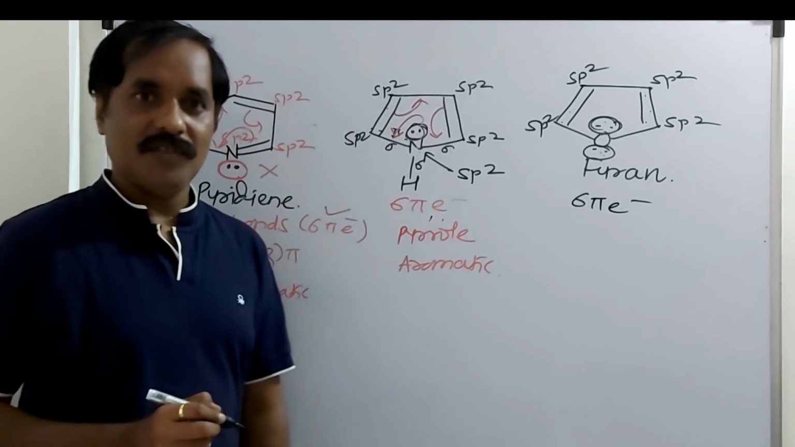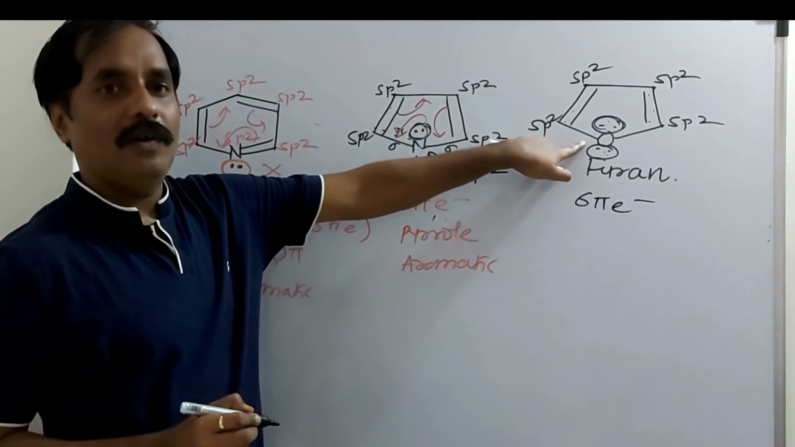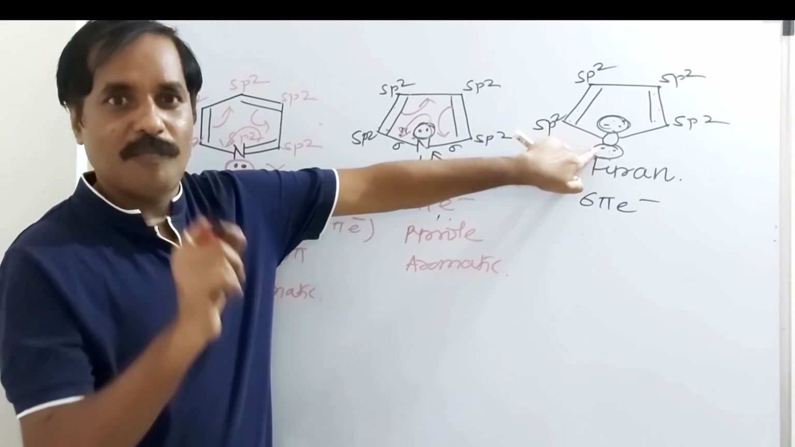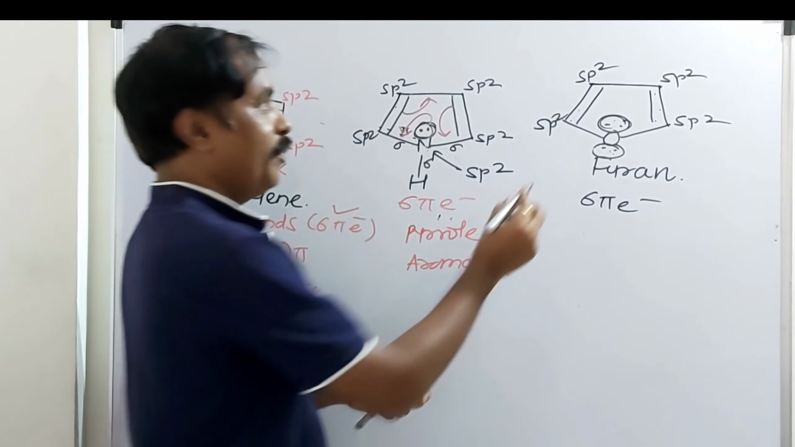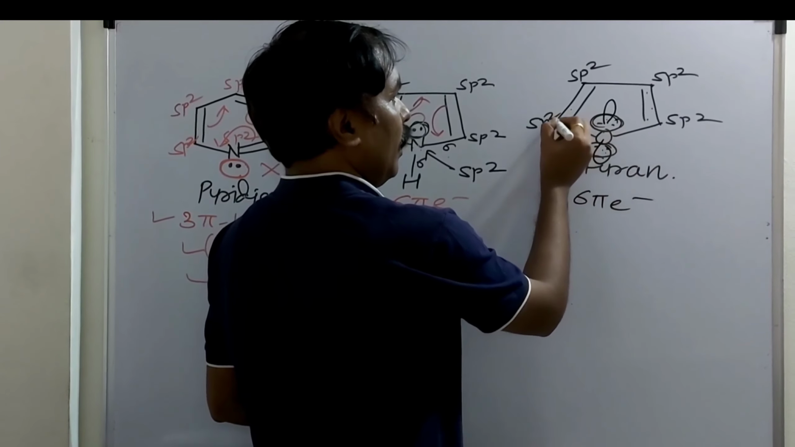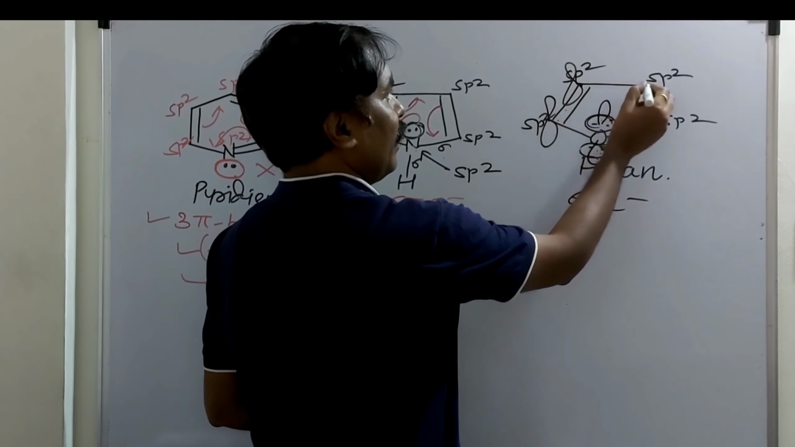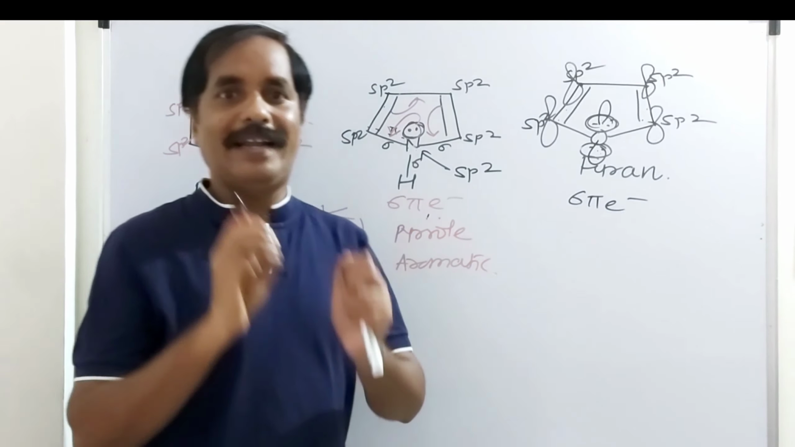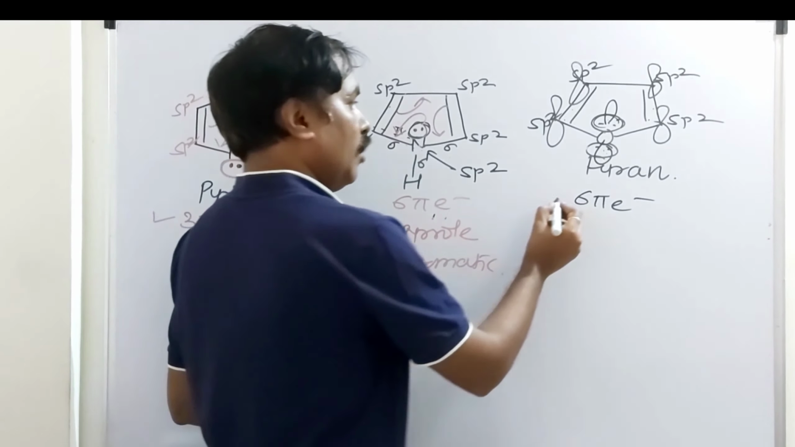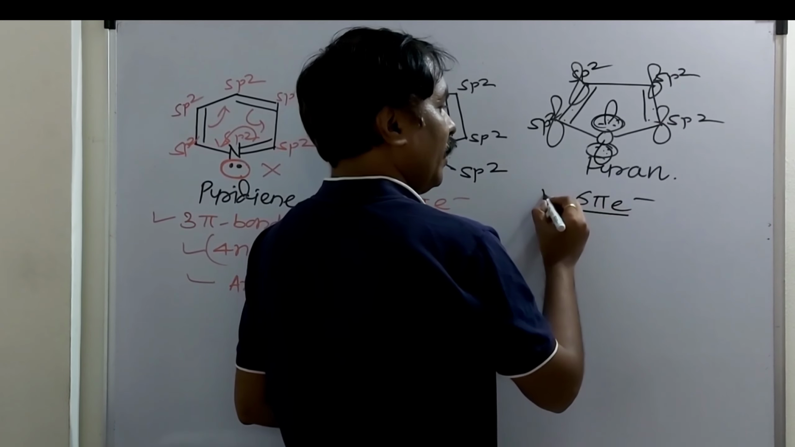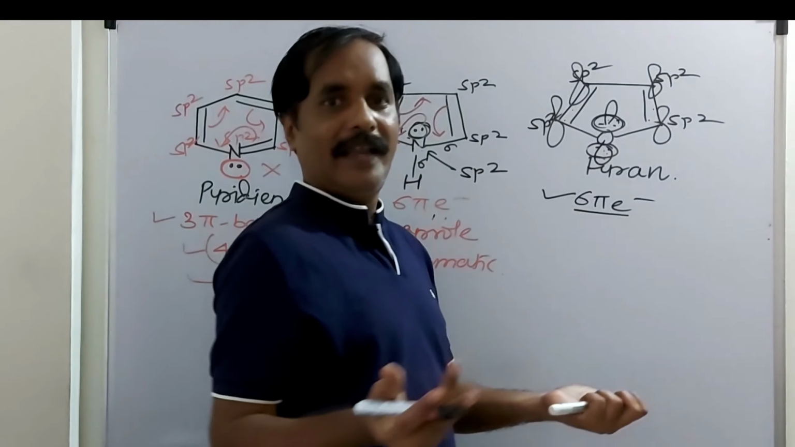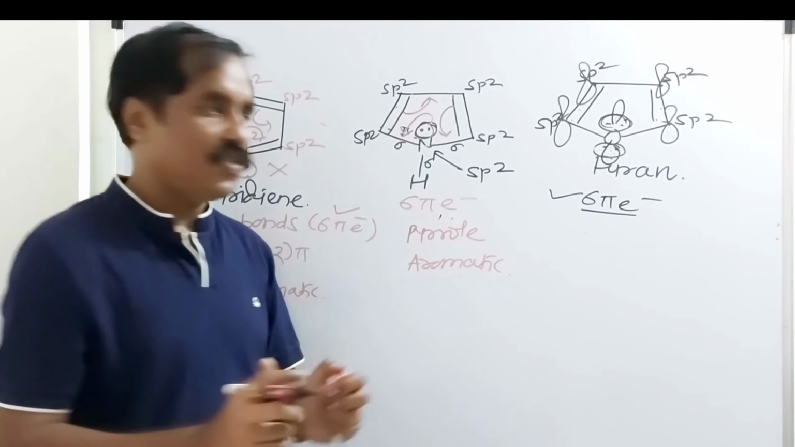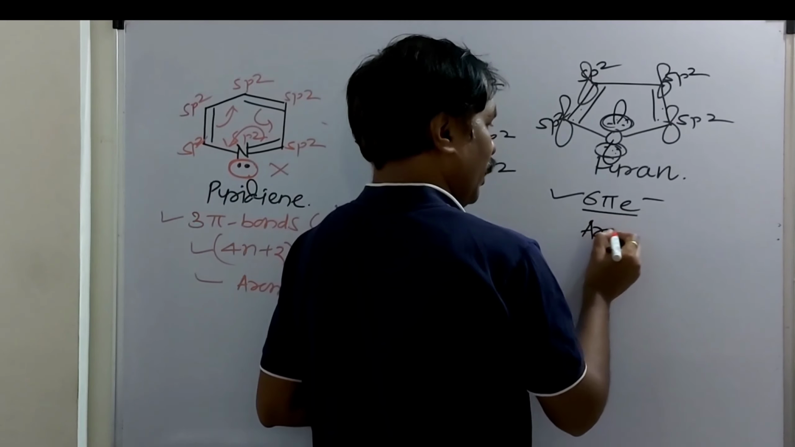6 pi electrons. Hybridization is also sp2. Here the hybridization of oxygen is also sp2. This is planar, and the p atomic orbital of oxygen and the rest of the p atomic orbitals of carbon are in the same plane. That is why there is complete delocalization, complete resonance. So here the total number of Huckel's electrons is 6 pi. It obeys Huckel's rule of 4n plus 2 pi electrons. The compound is planar, there is complete resonance, and this is also aromatic.